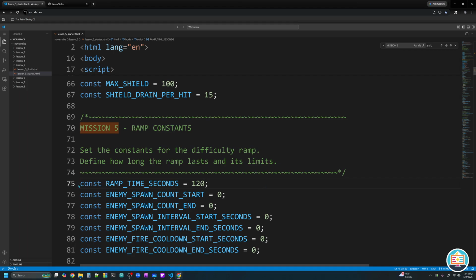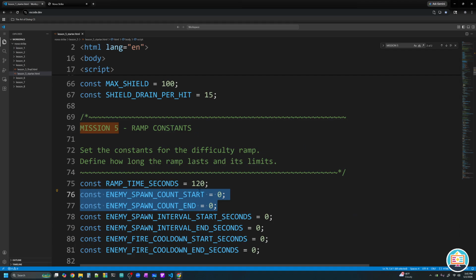So how are we going to make the game harder? Well, there's things that we have to control. We have to make the game difficulty from the beginning of the game up to 120 seconds. The first thing we'll control is enemies. We're going to spawn enemies in our next video. This alien fleet that's going to attack us. So the first target is how many enemies we spawn at a given time.